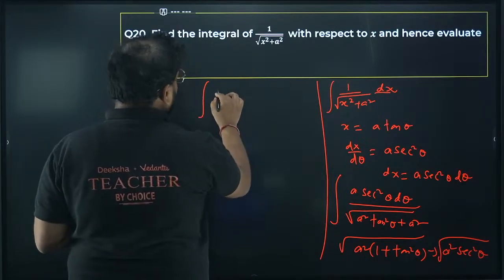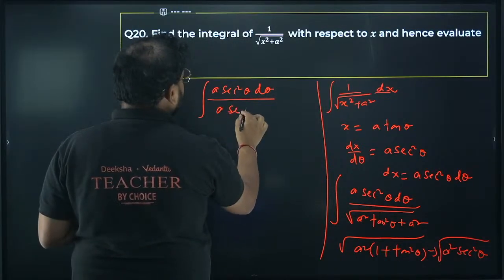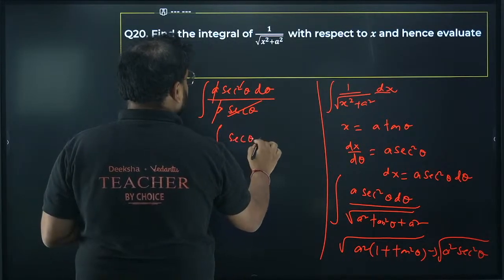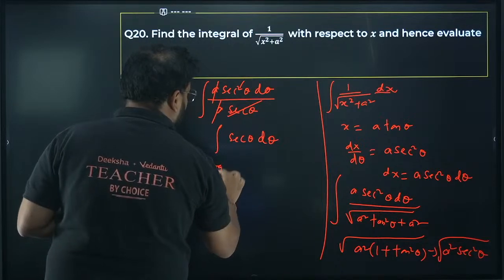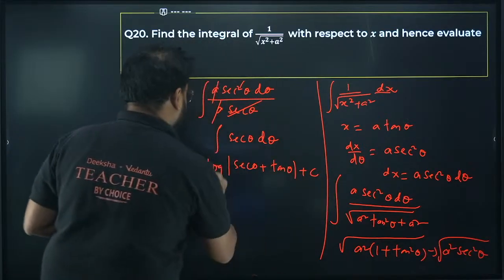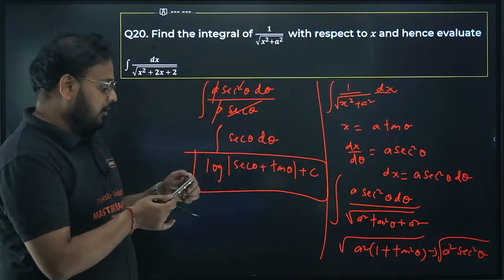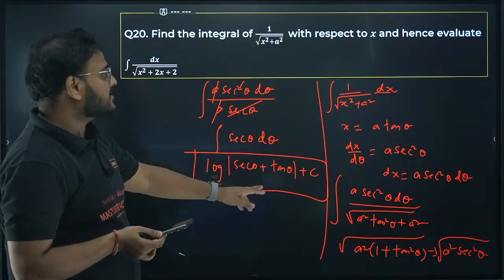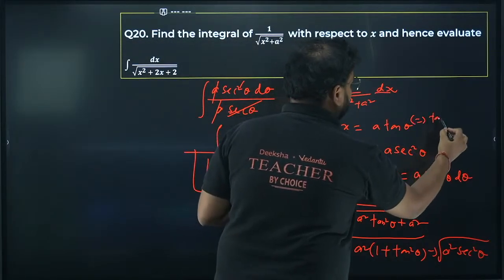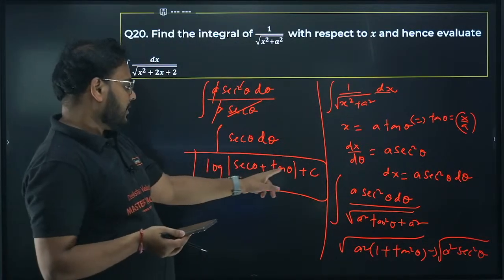Check the integration. You have a sec square theta d theta in the numerator, and the denominator is nothing but a sec theta. The a cancels, and one sec is cancelled. You get the answer as integration of sec theta d theta. For that you all know the answer is log of sec theta plus tan theta plus c. That's my integration formula. Now tan theta value is x by a.